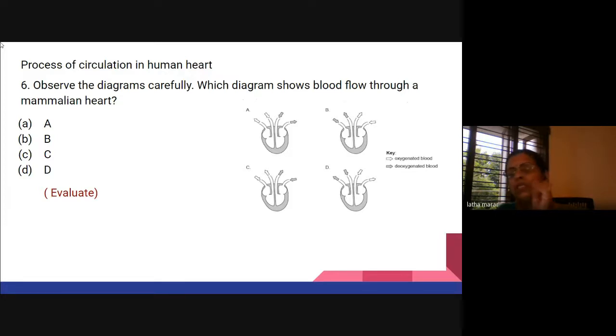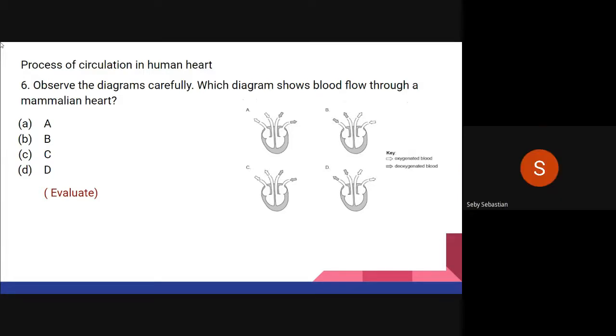So in each diagram the child has to see the arrow mark, that is, the right atrium and the right ventricle, the left atrium and the left ventricle, which type of blood comes and which type of blood goes to the lungs, and from there which type comes back to the left atrium. All that he must have in his mind, and then he must select the correct option.